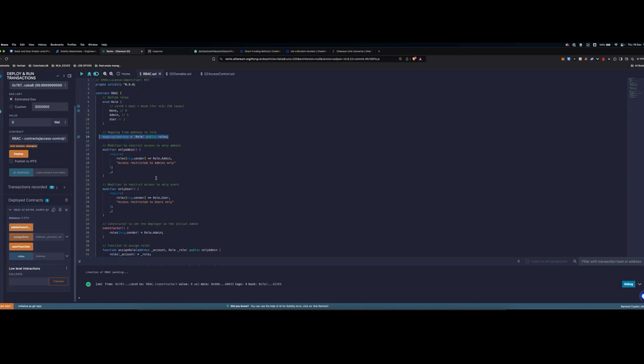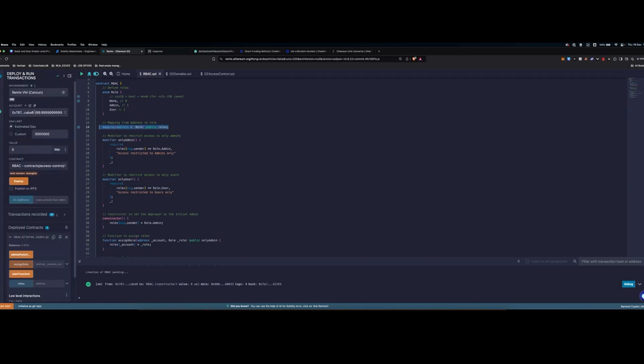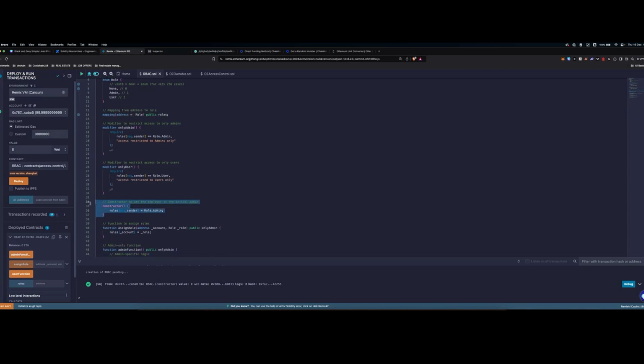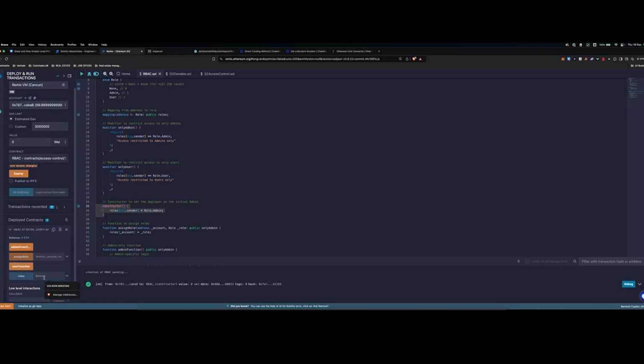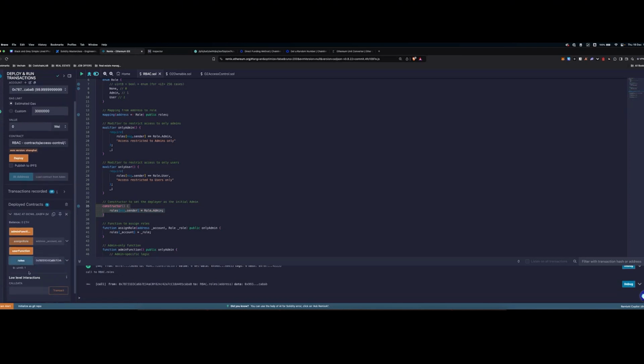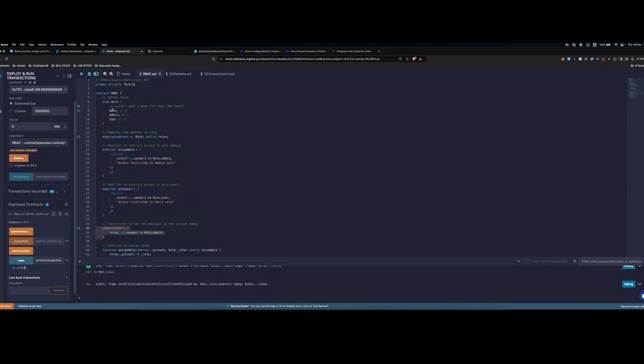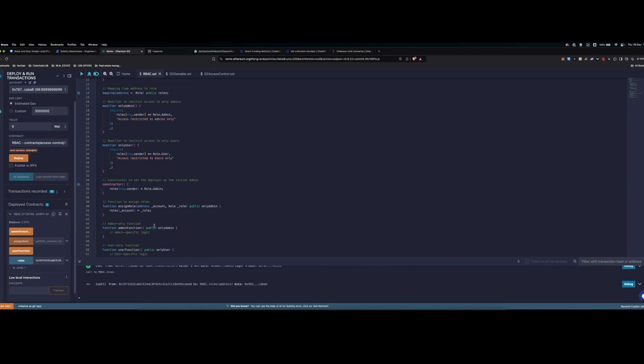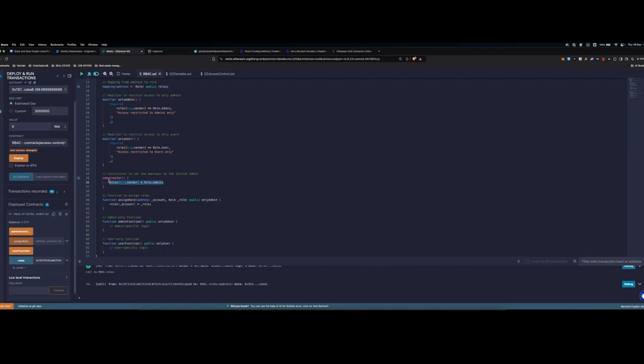So let's see if our deployer, which is this account here, has the admin role, as we said, during the constructor or the deployment. In fact, let me quickly paste this address here, call the roles, and we can see the result is a uint8, because enums are behind the scenes uint8s, and the value is 1. Because we can see here that none is the 0 value of the enum, 1 is the admin value, and 2 is the user value. And this is exactly what happened during the construction. We assigned the deployer to the admin role.